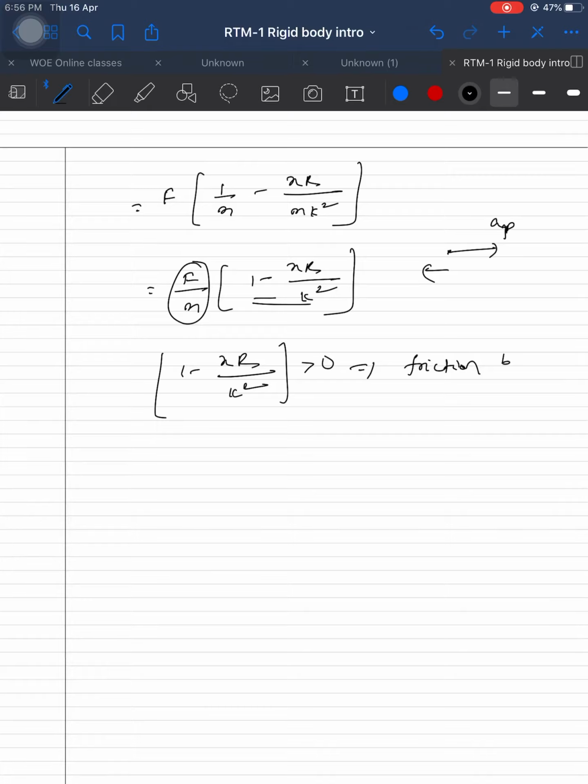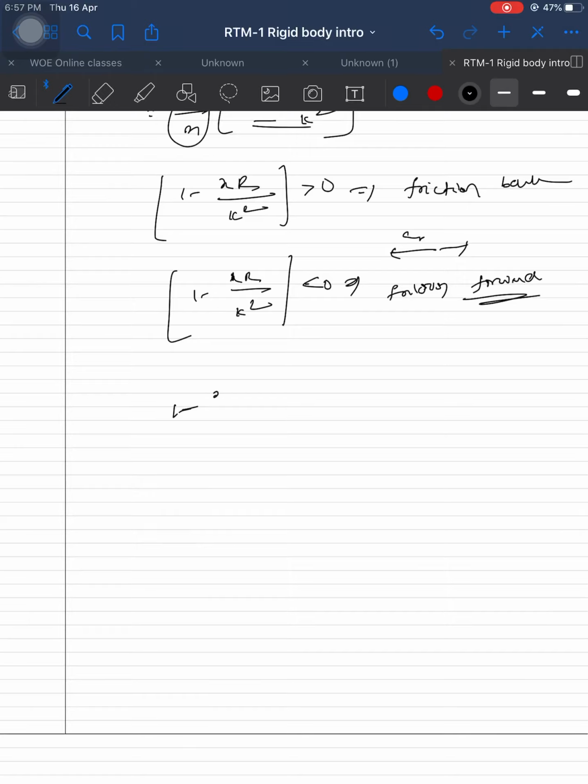If 1 minus x into r by k square, where k is the radius of gyration, is less than 0, the body's tendency is to go in the backward direction, so friction acts in the forward direction. Next, sir, what if 1 minus x into r by k square is equal to 0? Nothing to worry, no friction.